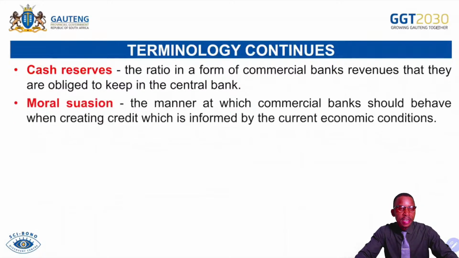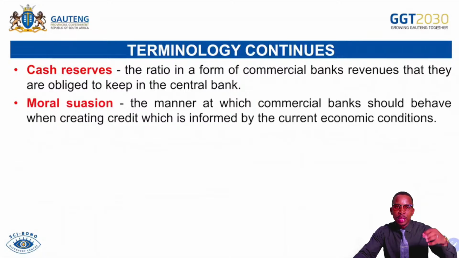Moral suasion. This is the manner in which commercial banks should behave when creating credit, which is informed by the current economic conditions. Remember, like I've mentioned before, the central bank or Reserve Bank is responsible to give instructions to commercial banks to behave in a manner that is acceptable or most desirable based on the prevailing economic conditions.